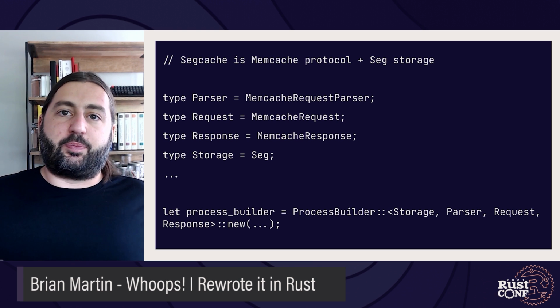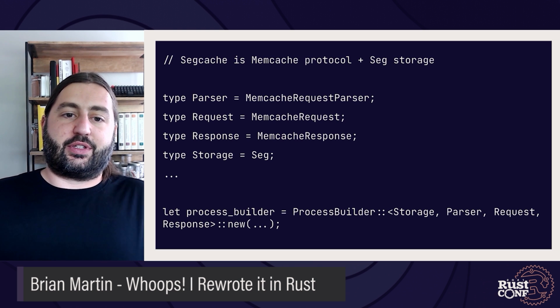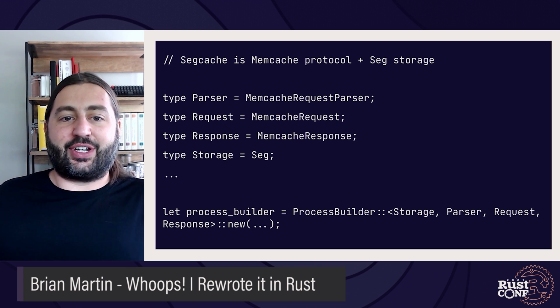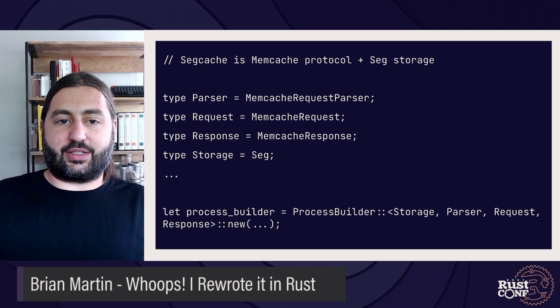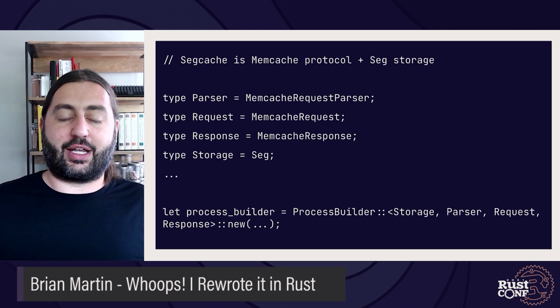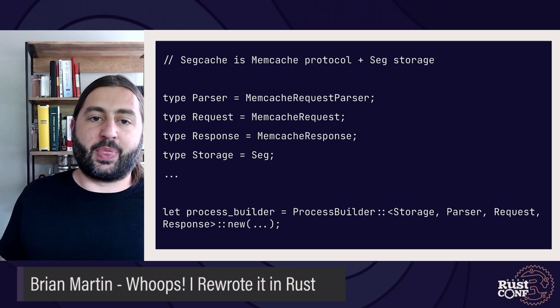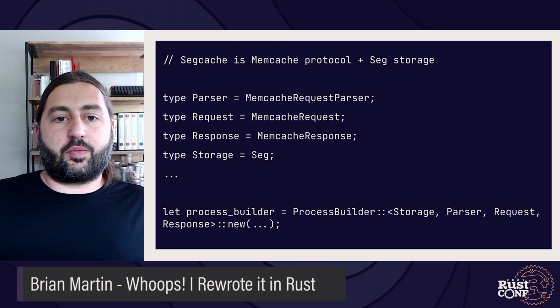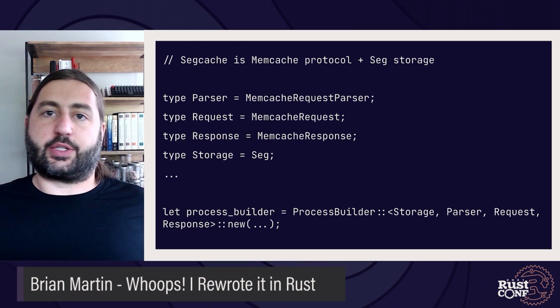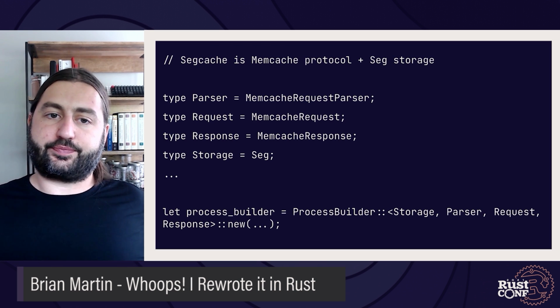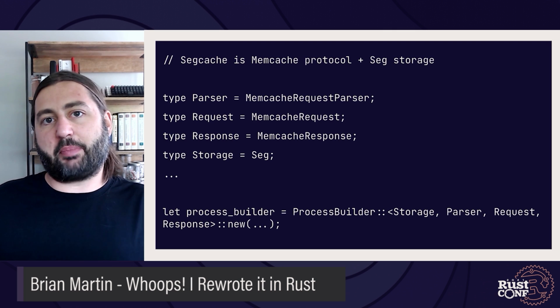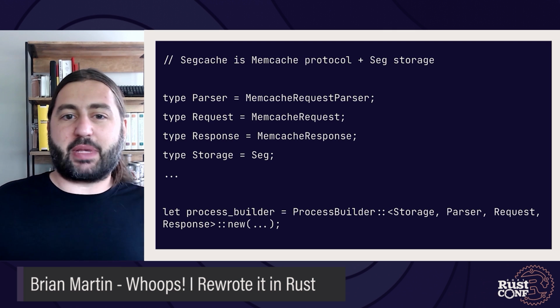Here I'm showing basically the benefit of the zero-cost abstraction and the traits and type system of Rust and generics, really. What I'm showing is that segcache, which is the resulting cache server, is a combination of the Memcached protocol with this segment-based storage.